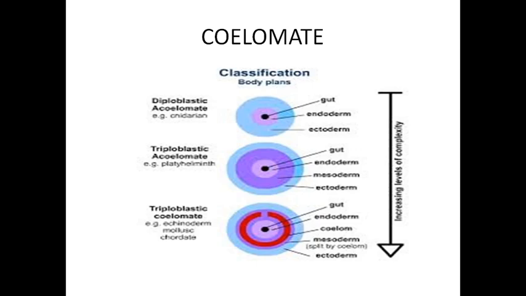In your book, they have given it clearly. In the second picture, pseudocoelomate, there is a white color present between the yellow and rose colors. The yellow color denotes the endoderm and the rose color denotes the mesoderm. In between them the white color is present. That is the pseudocoelom-like liquid, so it is called pseudocoelomate.